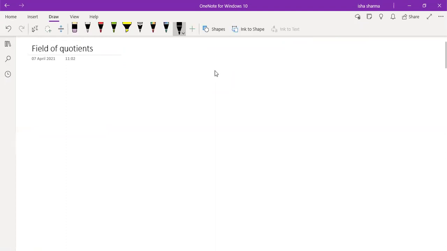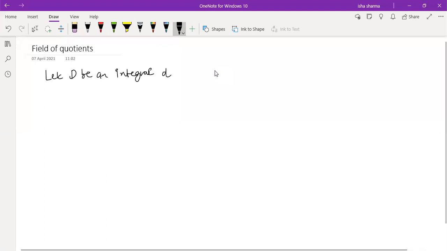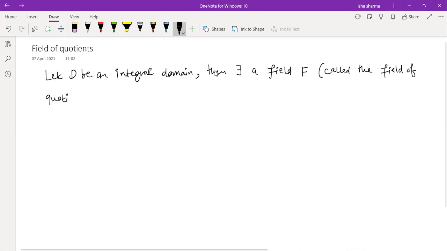The statement: let D be an integral domain, then there exists a field F, called the field of quotients of D, that contains a subring isomorphic to D, right?